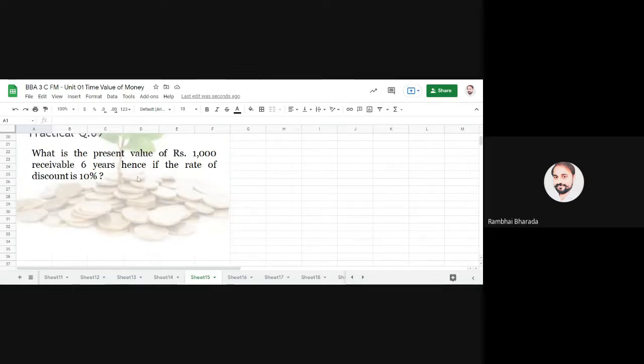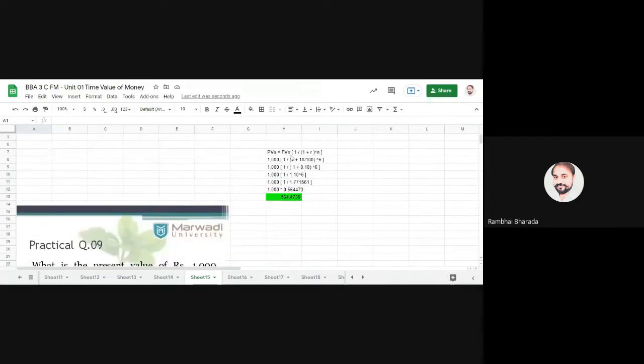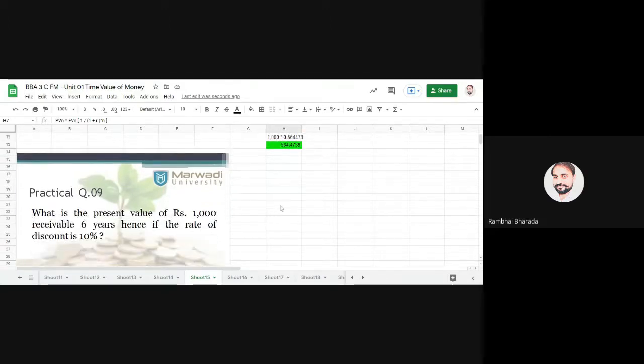that Fn is equal to P(1 + R) raised to N. And whenever we have rate of discounting, it means it is about present value. And when we have a single amount, we need to use this formula: PVN is equal to FV1 divided by (1 + R) raised to N. Are you with me?